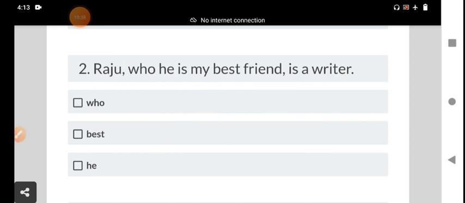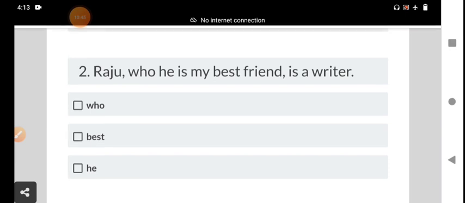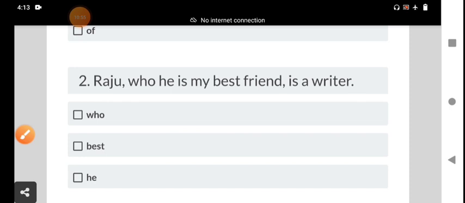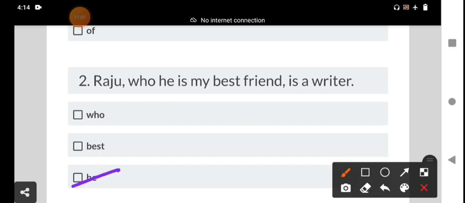Raju, who is my best friend. Here double pronouns are there. This is a relative pronoun, and this is a subjective pronoun. We delete the subjective pronoun, my dear students. We delete the subjective pronoun he. We should not write he here. Raju, who is my best friend, is a writer.